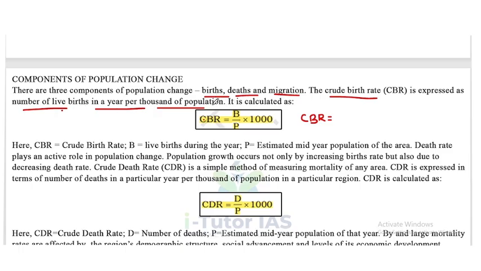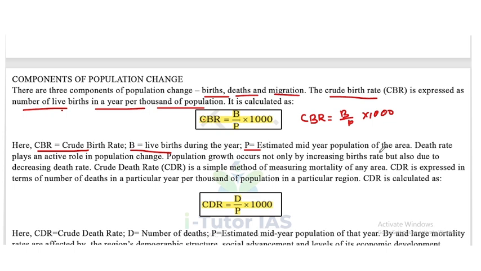That is birth by population into 1000. CBR is crude birth rate, B is live births during the year, P is the estimated mid-year population of the area.